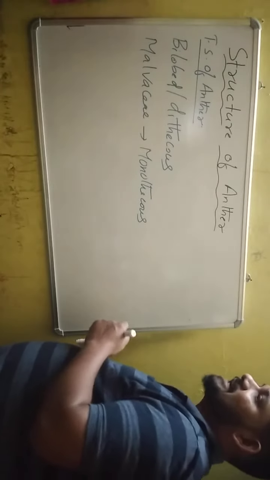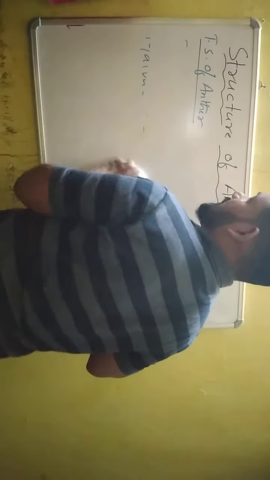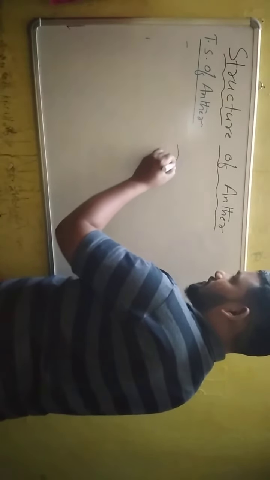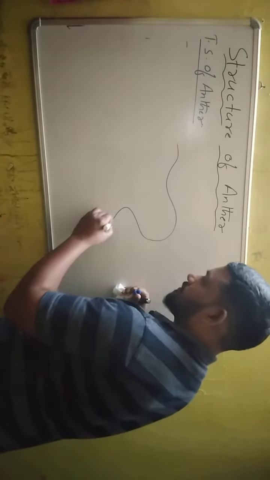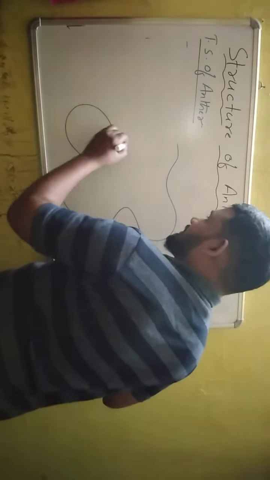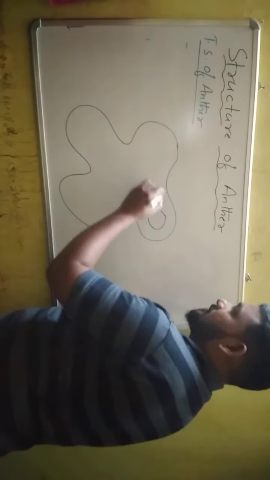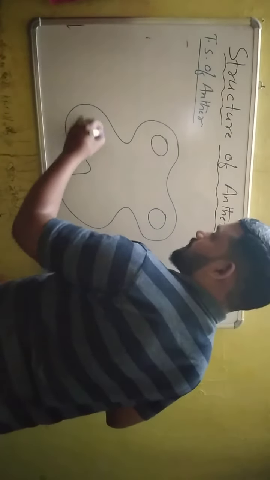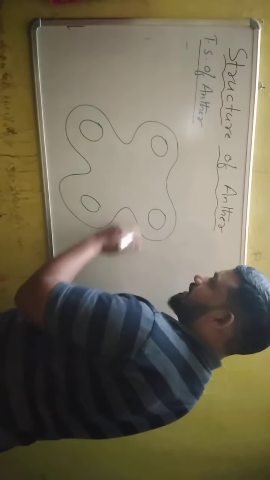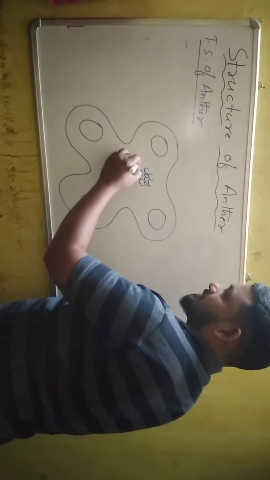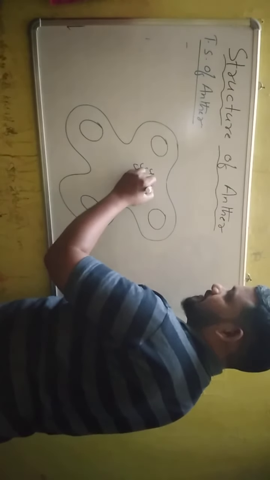If you observe the diagram of the transverse section of anther, this is one anther lobe and this is one anther lobe, both separated anteriorly by a connective.